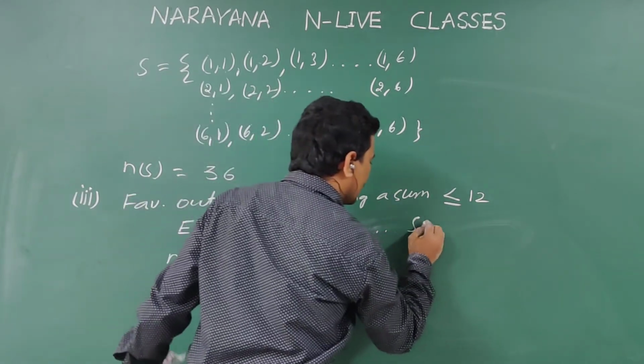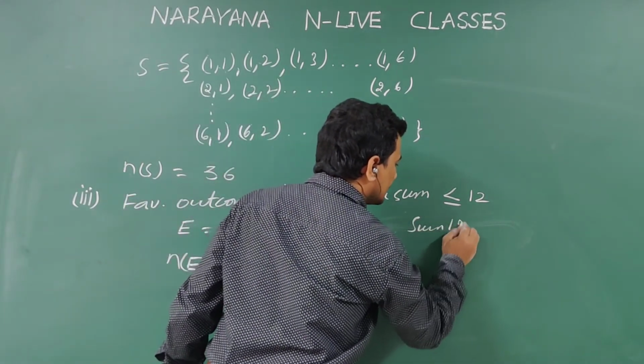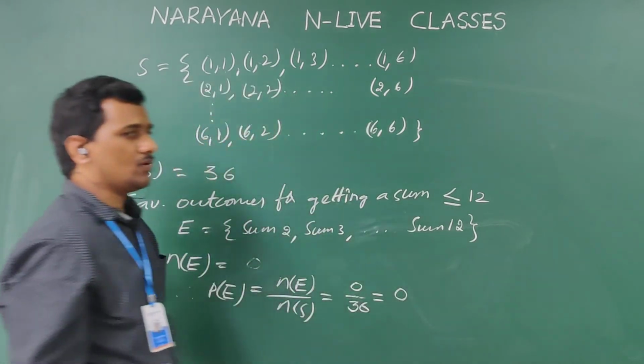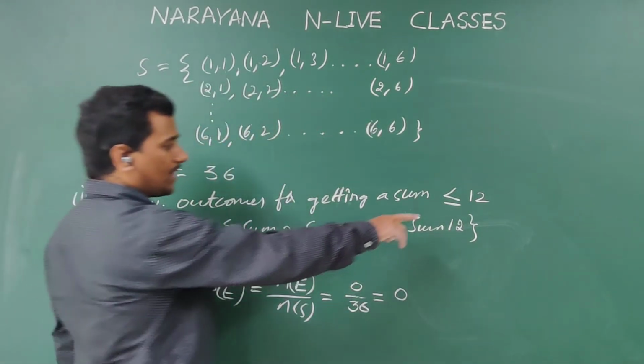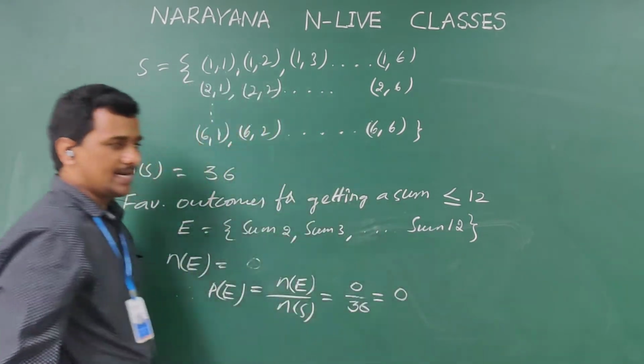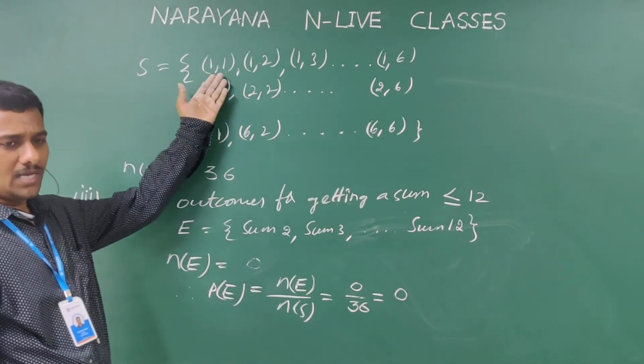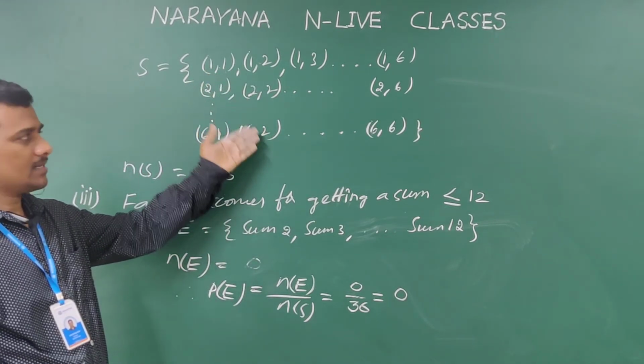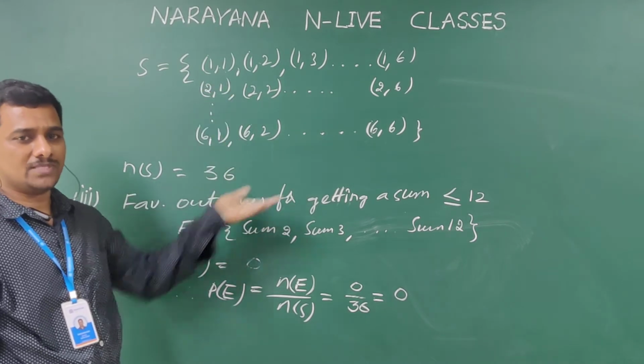Like that up to sum 12. Sum 12 also will be considered. Why? Because "less than or equal to" is given, so as there is equality, sum 12 is also included. So all the possible outcomes are the favorable outcomes, the outcomes in the sample space only.